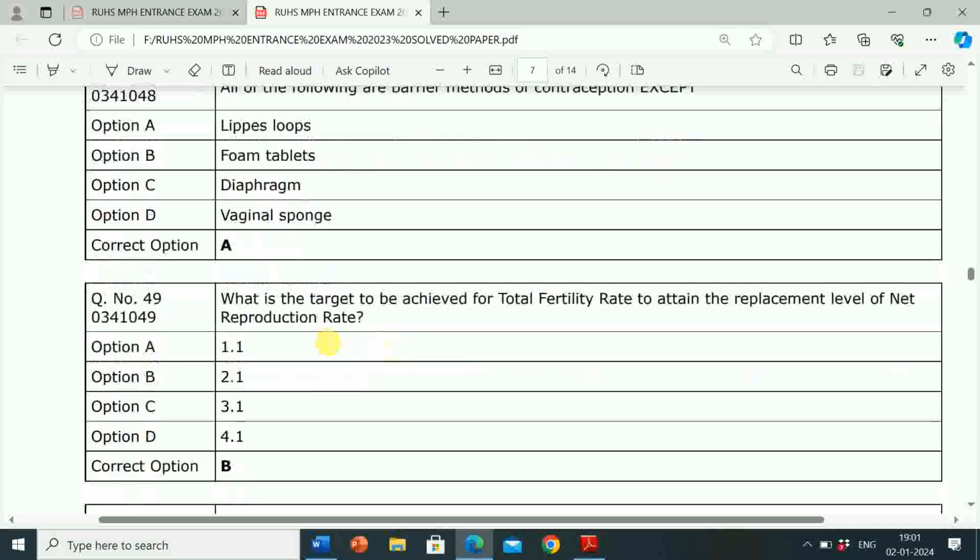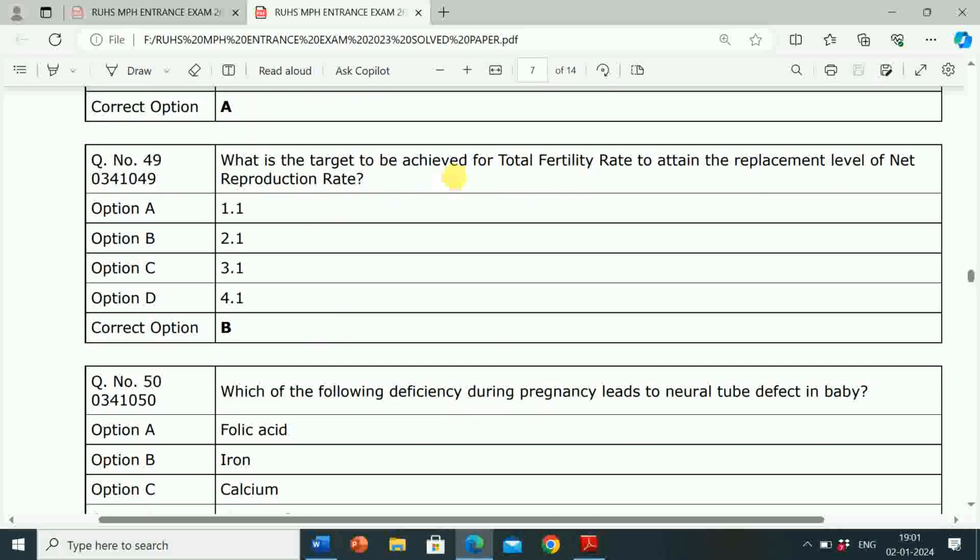Next question is, what is the target to be achieved for total fertility rate to attain the replacement level of net reproduction rate? Option A 1:1, option B 2:1, option C 3:1, option D 4:1. Correct answer is option B, that is 2:1.